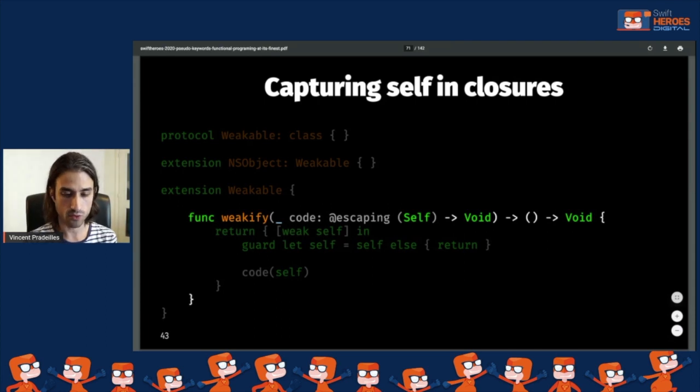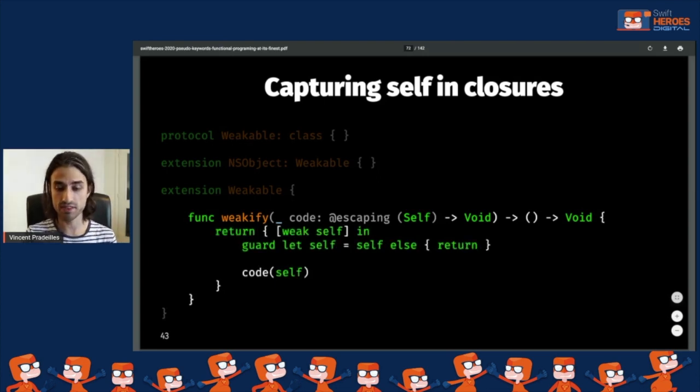And inside, we create an instance method called weakify. You can see that in its signature, it takes as its input a closure from self to void, and it returns a function that takes no argument and returns void. So the way it is going to work is that it takes as its input a function where self is available as a non-optional, safely captured value that we can use, and it returns a function that is compatible with an API that just expects a completion handler.